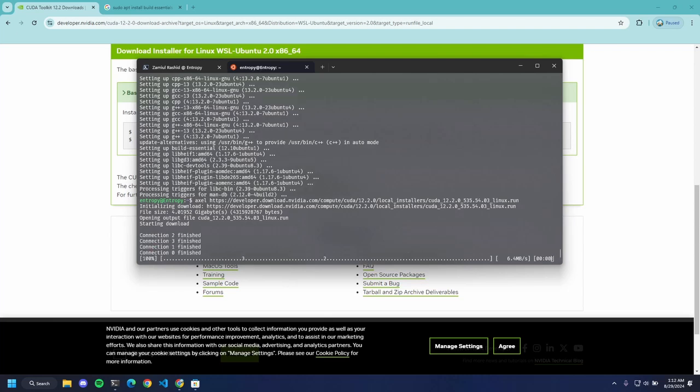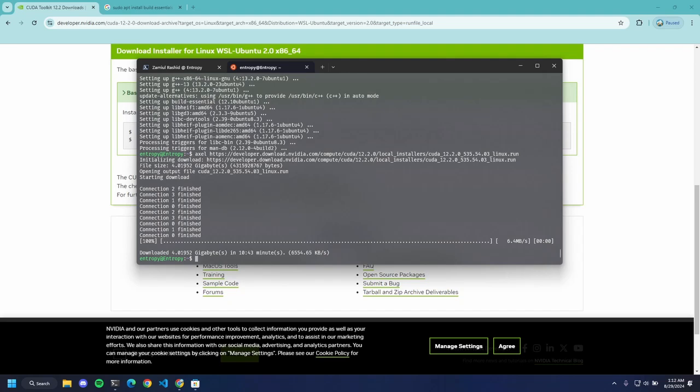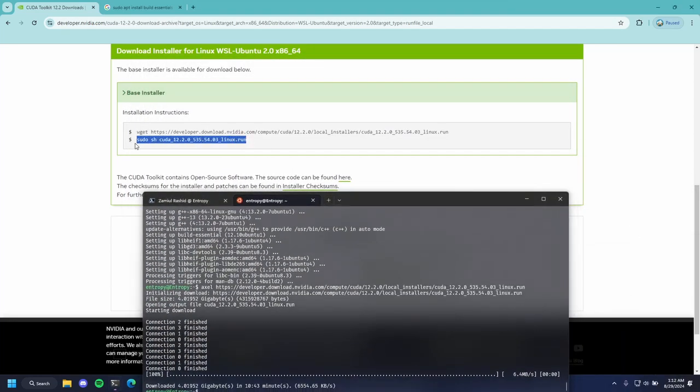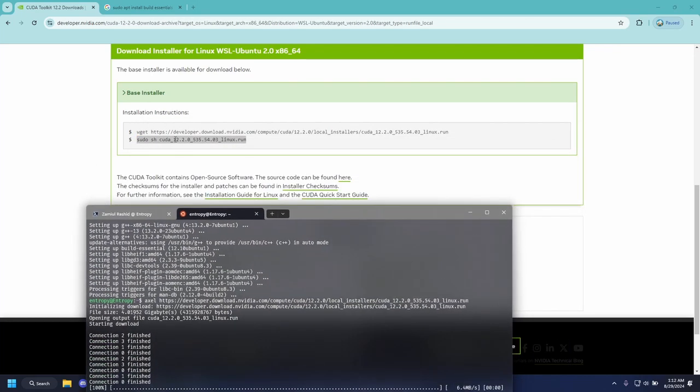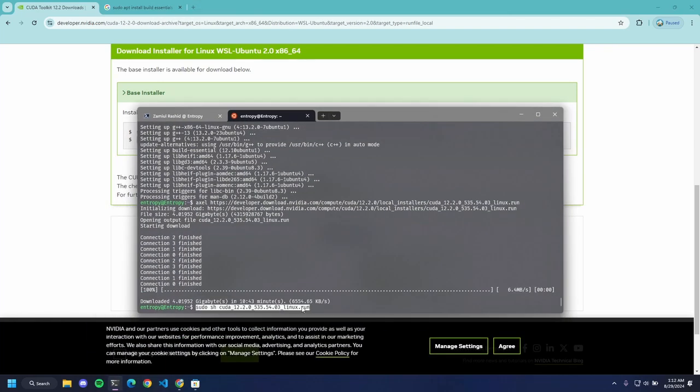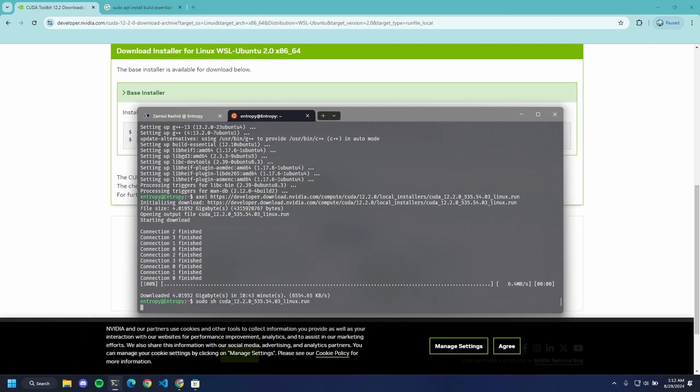So now that it's finished downloading, and yeah, 4 gig took me 10 minutes. I have slow internet, and now we can run the build essential. We can run the next command, which is sudo sh Cuda 12.2 12.0 535 whatever. Let's run this command. And it's gonna take a while.